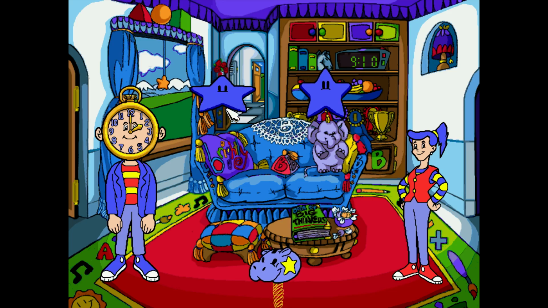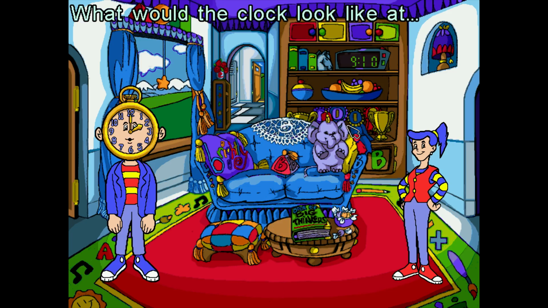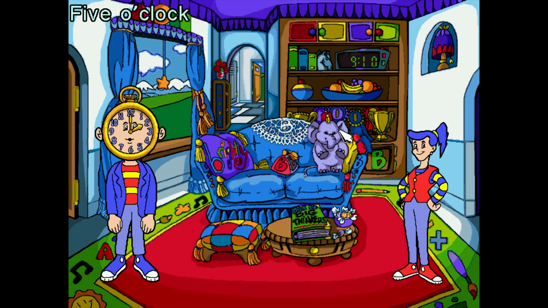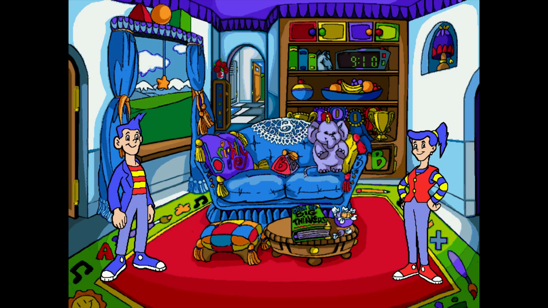So I get 2 stars that I can put in here. What would the clock look like at 5 o'clock? Alright, let's see if we can exit this. Interesting, it is 9:10 in the evening that I'm recording this. What a fun time.